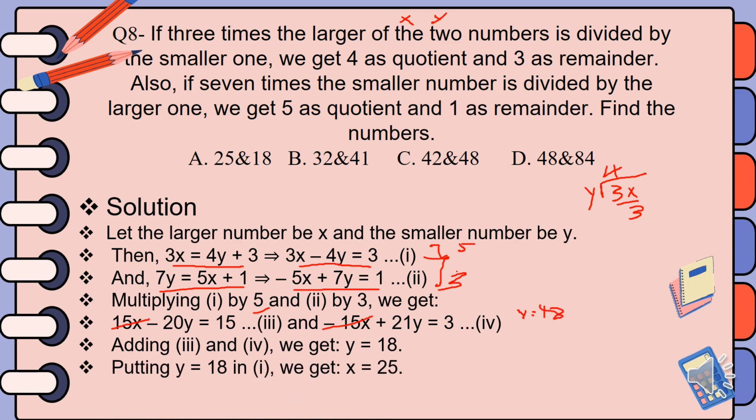And having the value for y which is equal to 18, you can substitute y is equal to 18 on either of the two equations and solve for x. And when you substitute this value of y on either of the two equations, then you get the value of x, which is equal to 25. So the numbers are 25 and 18. So the answer for this question is choice A.